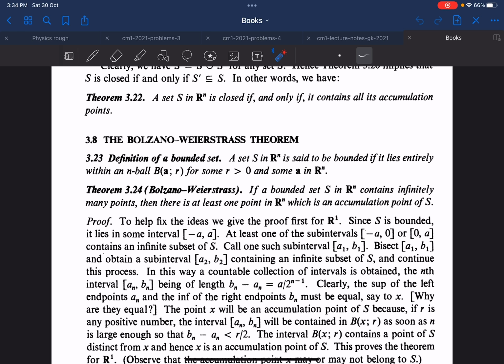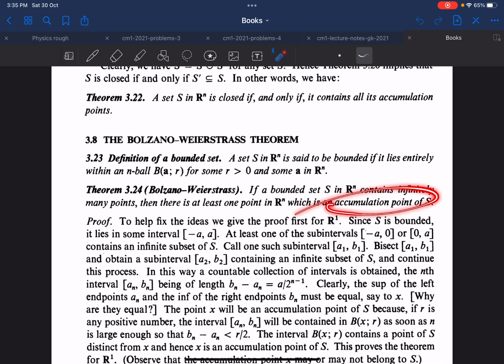Now the generalized Bolzano-Weierstrass theorem states that if a bounded set in Rn contains infinitely many points, and I'm emphasizing that there are infinitely many points in that bounded set, then there is at least one point in Rn which is an accumulation point of S. An accumulation point is synonymous with a limit point in the real line, R1.